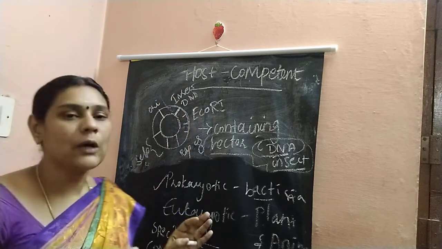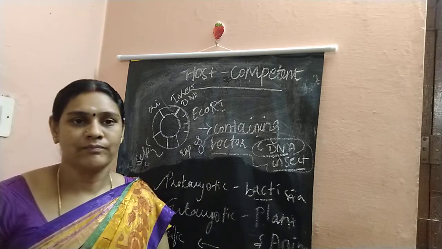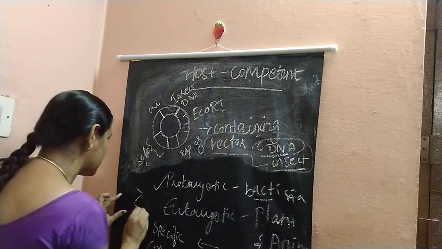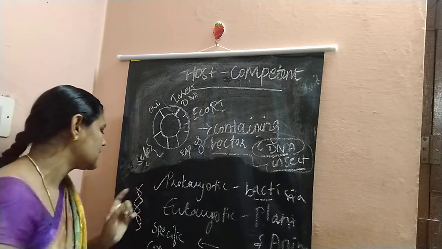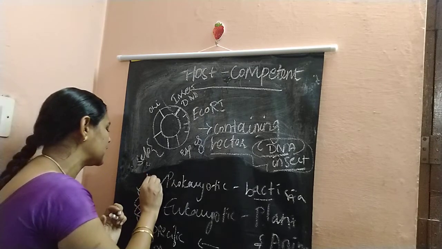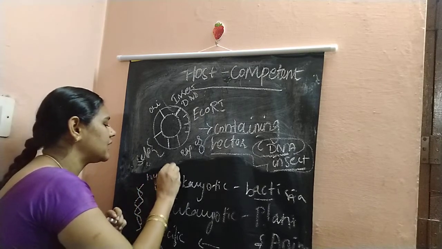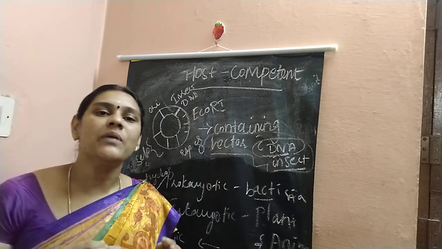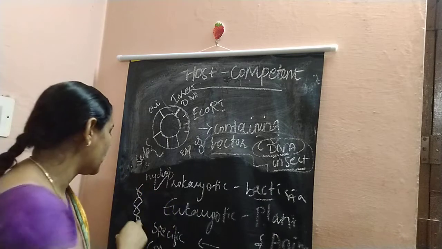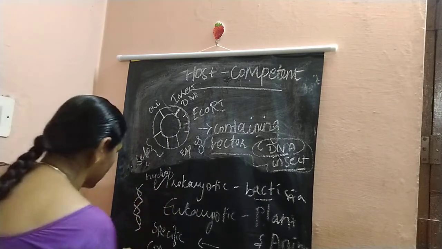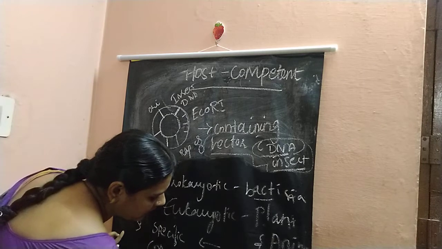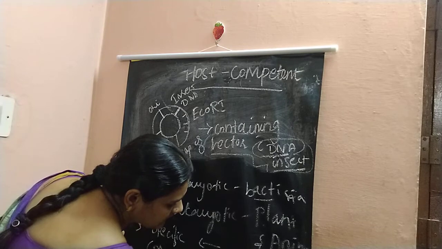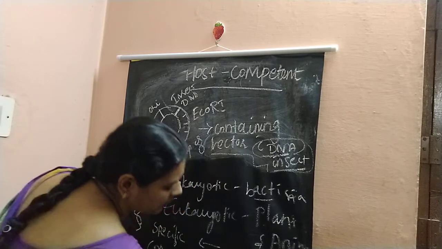So the cell is now ready to take up whatever we are giving. But our DNA insert is hydrophilic in nature. Hydro means water and philic means loving, so it is a water-loving molecule. So it cannot pass through the cell membrane of the prokaryotic cell or the eukaryotic cell.